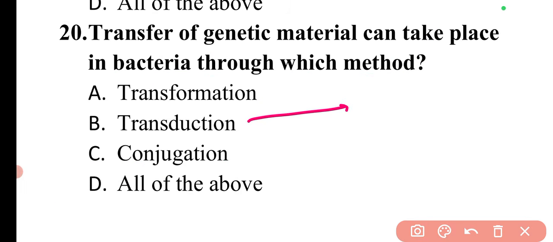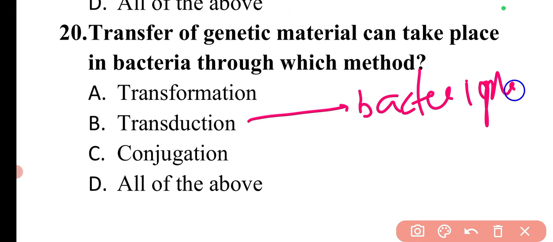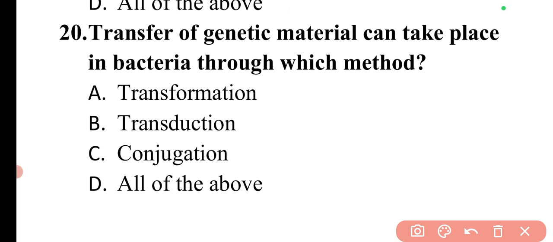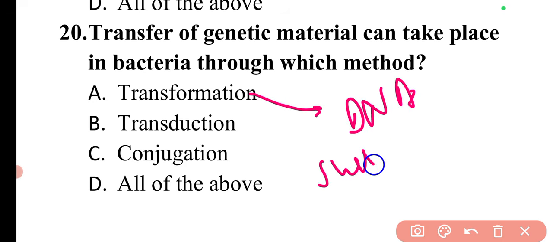This we have discussed: there will be a transfer of genetic material from donor to recipient with the help of bacteriophages. Then there is the transformation process. It is the process of DNA uptake by the bacteria from the surrounding environment. From the surrounding environment, DNA or genetic information can be taken up by the bacteria.